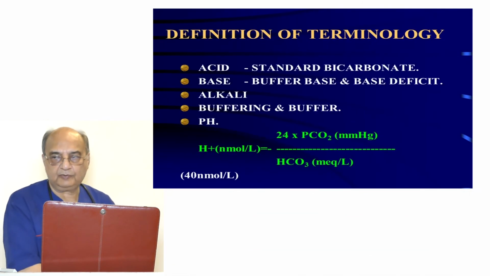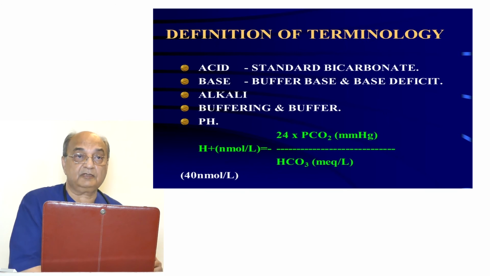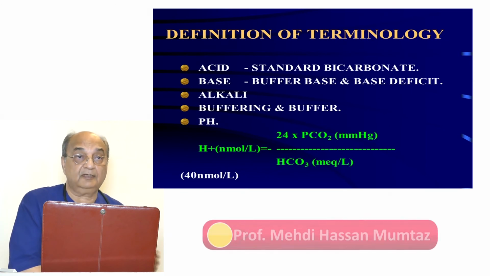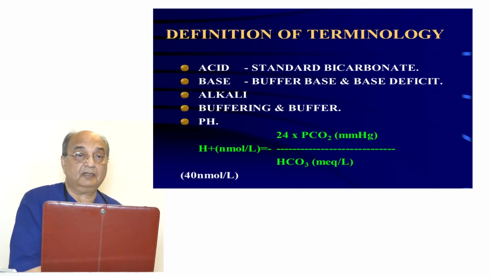The simple thing which we use every day: acid. What is an acid? Acid is a substance which dissociates to produce hydrogen ions. What is a base? Base is a substance which accepts a hydrogen ion. Then what is an alkali? Alkali is a substance which dissociates to produce hydroxyl ions. The product of metabolism is the hydrogen ion, not the hydroxyl ion. So the body tends to go into acidosis rather than going into alkalosis.